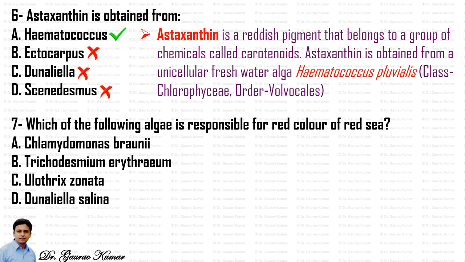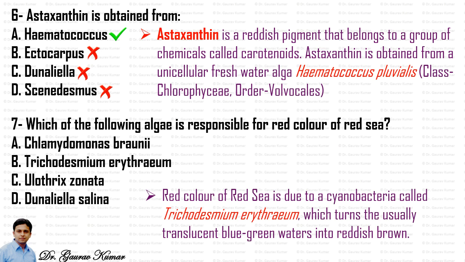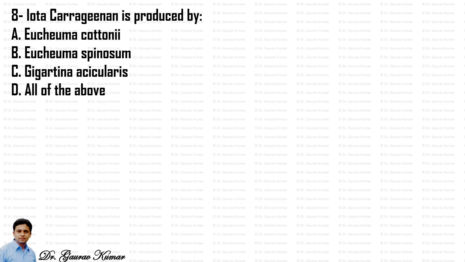Next question, which of the following algae is responsible for red color of Red Sea? So red color of Red Sea is due to a cyanobacteria called Trichodesmium erythraeum, which turns the usually translucent blue color water into reddish brown. So the answer to this will be B, that is Trichodesmium erythraeum. Next question, Iota carrageenan is produced by.